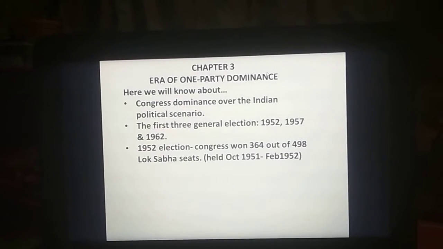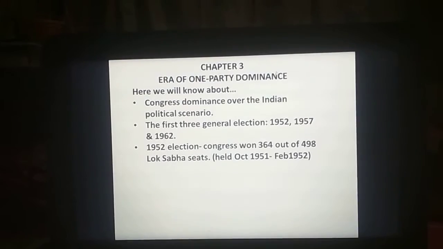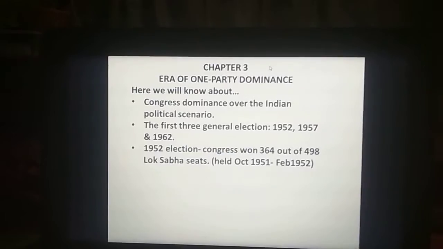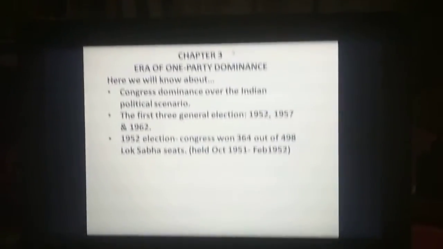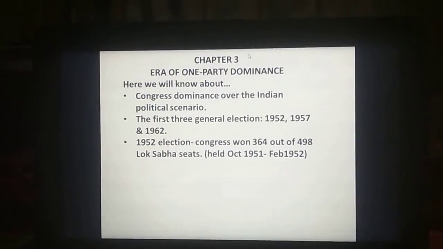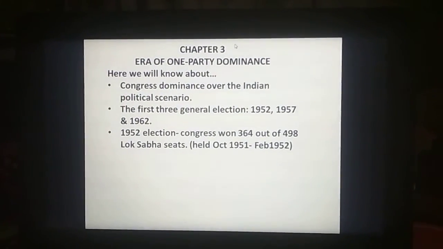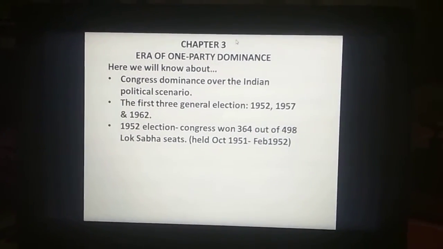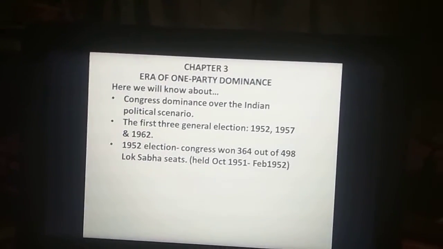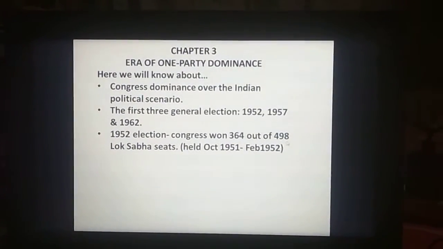In the first general election, if you go and see your textbook, a large number of masses, the ignorant masses, participated in the first general election, and they voted with a very overwhelming majority. The Congress could secure the position with a very huge majority. Like I've told you, 364 seats out of 498 is not an easy one.